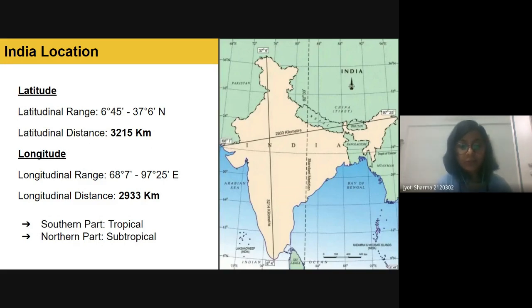If we talk about the longitudinal extent, it starts from 68 degree 7 minute to 97 degree 25 minute, and the distance is 2933 kilometer. And because this is the Tropic of Cancer, below it we have the tropical region, and above it we have the subtropical region. So this is the India location.